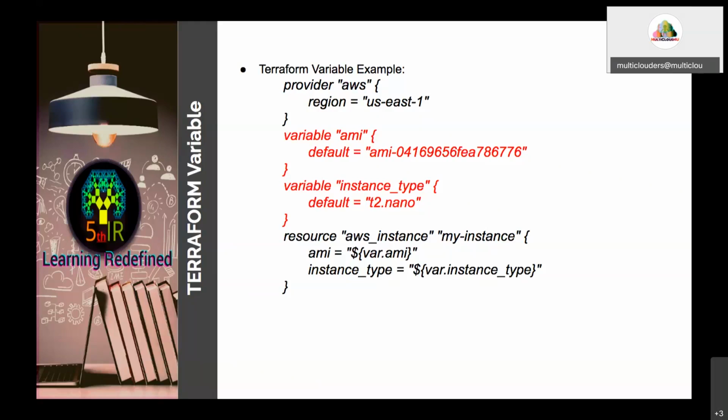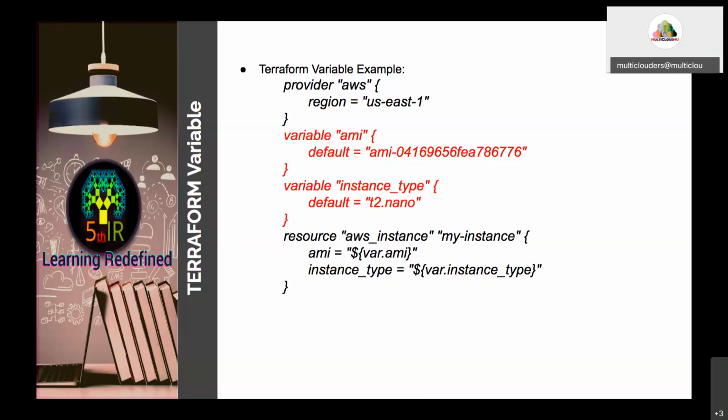Okay, so now the Terraform syntax for creating a resource. The resource syntax is very simple. Resource, then you have to provide the provider name underscore what type of instance you are going to create, and the instance name, and you have to provide the configuration of that particular instance in between. Okay, so now move into the demo.